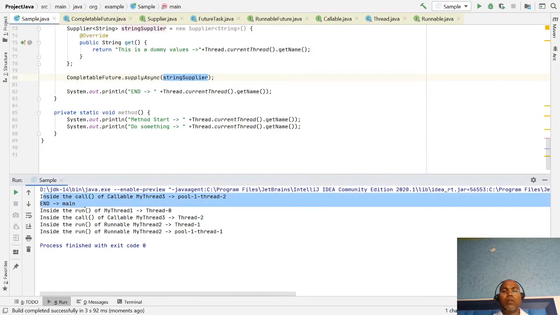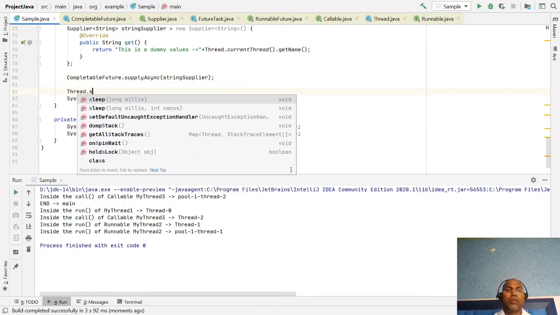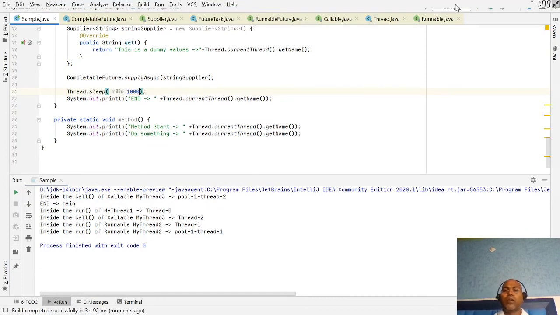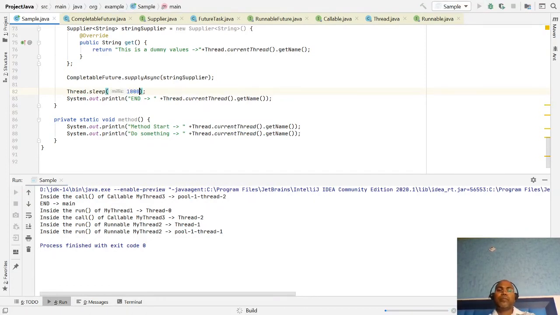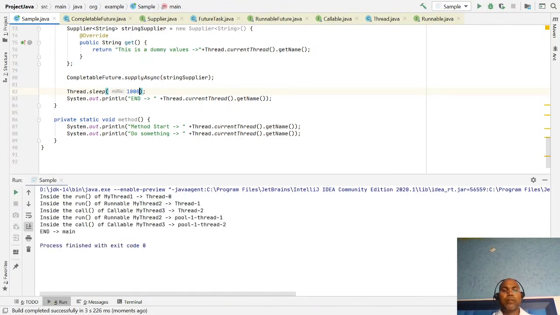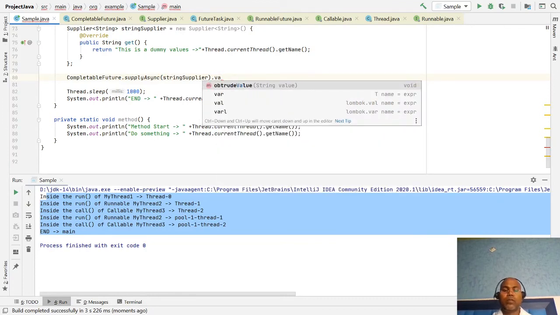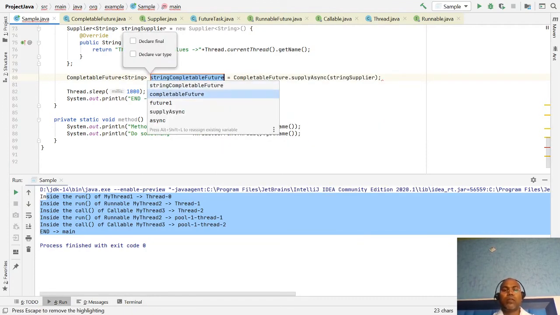But you notice that our value is not printed, because whenever we start something, maybe the program is terminated, so we have to wait some time. Let's say 1000 milliseconds, I have to wait. Okay, the supplier has a return value, CompletableFuture.